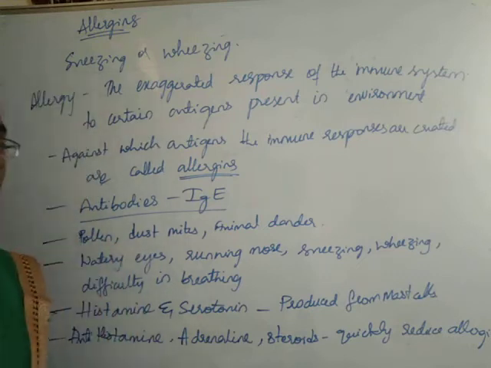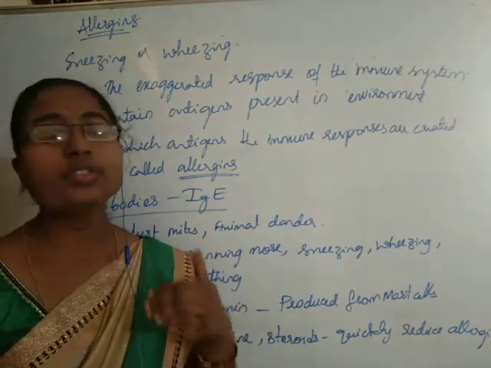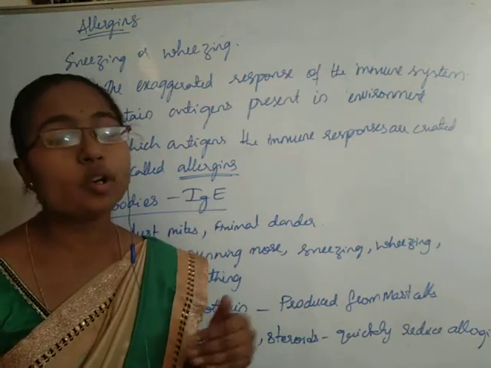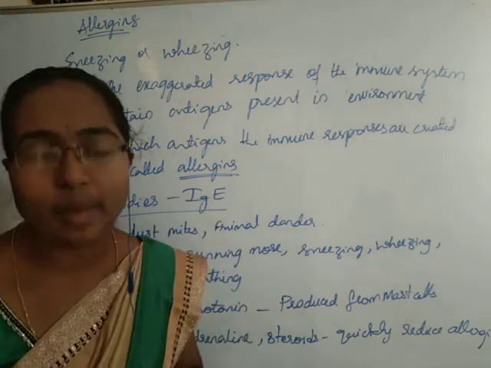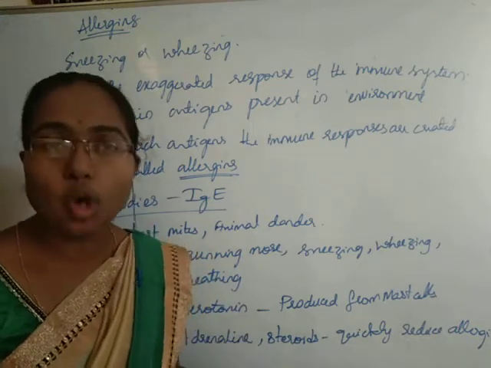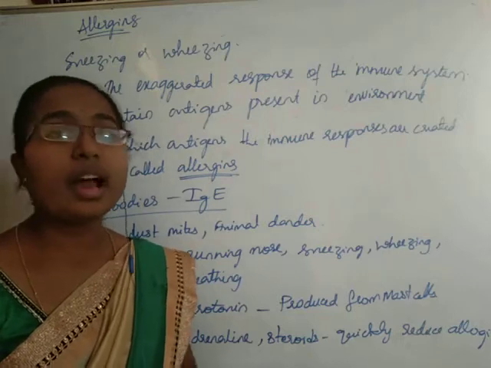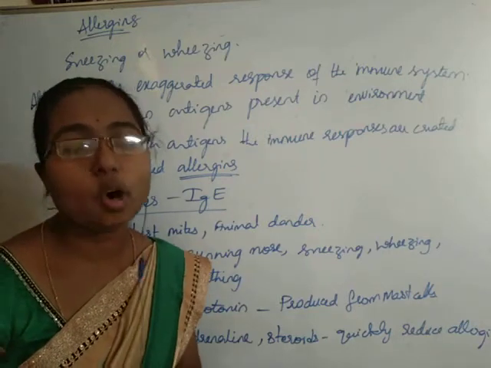Okay, so students, nowadays because of the increasing pollution and the changes in the quality of the environment, allergies have become quite common in the human population. Particularly in children, allergies and asthma are very commonly found.